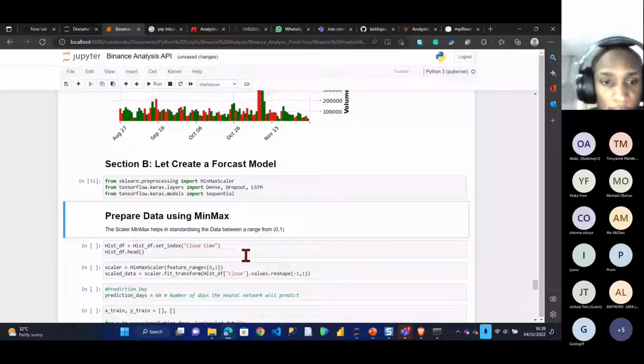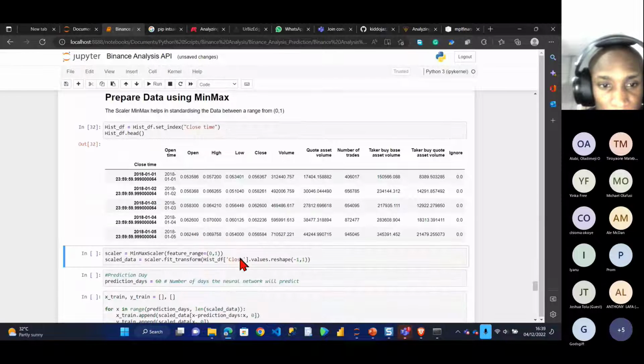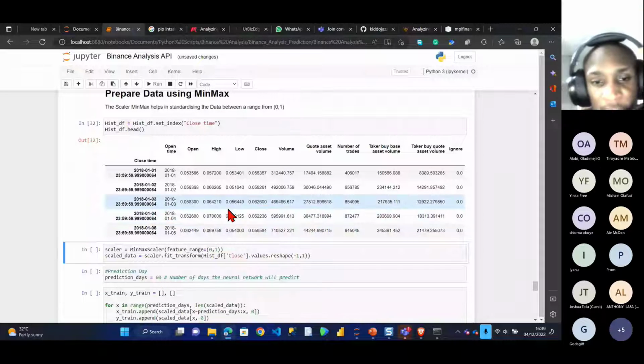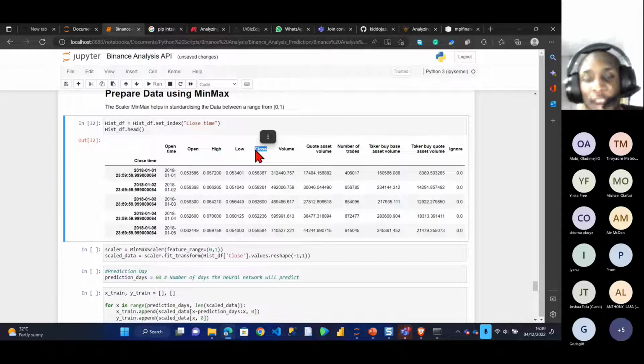Okay, awesome. So I want to get the historical data again. Right, so this is the historical data. After you get the historical data, you have to standardize the data. I'll be dealing with the close data, the close column over here, because this is the closing price.